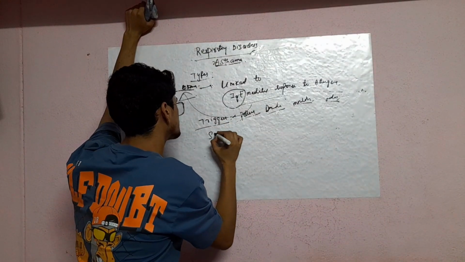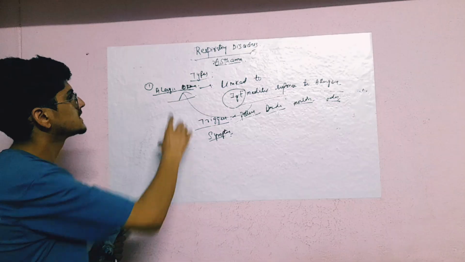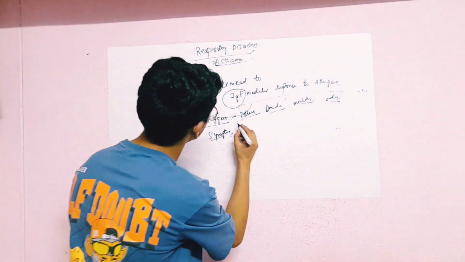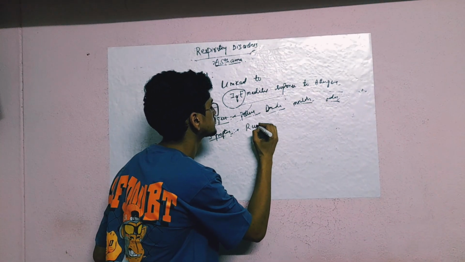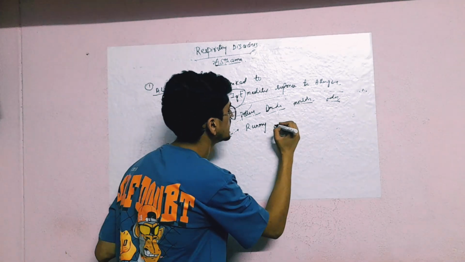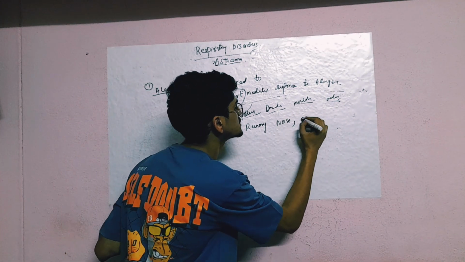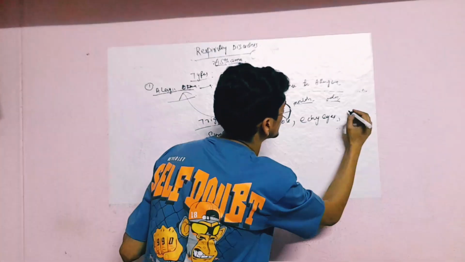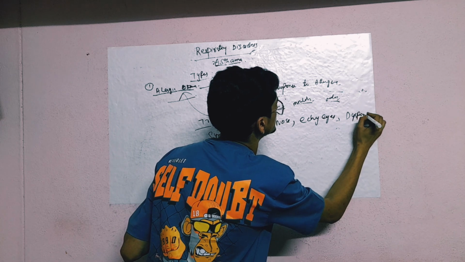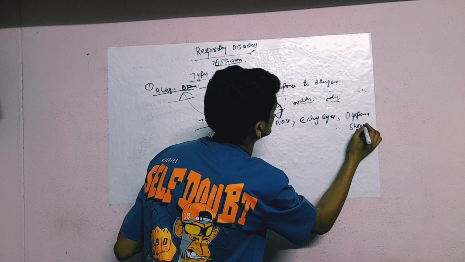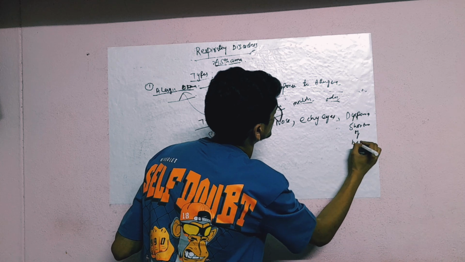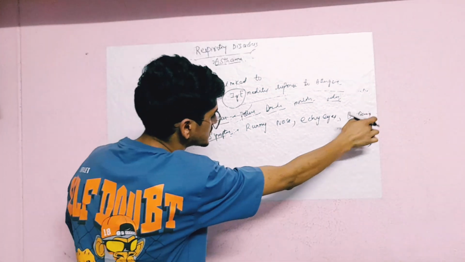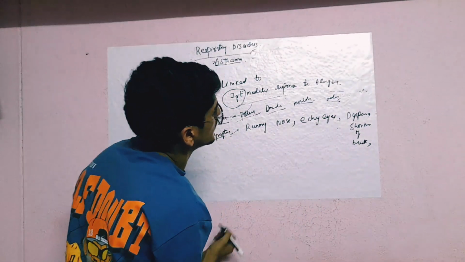So symptoms. Separately, for every type we see symptoms separately. So symptoms include runny nose. Symptoms are important. Runny nose, itchy eyes, dyspnea, that's shortness of breath. Next, wheezing.